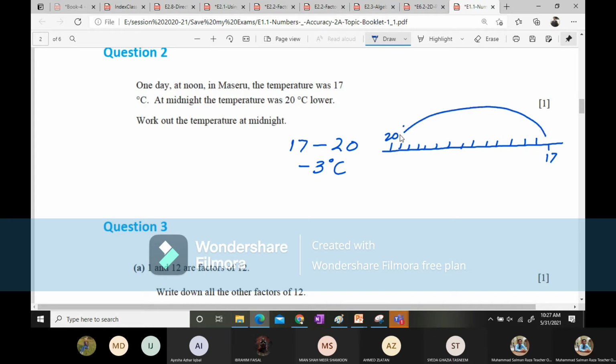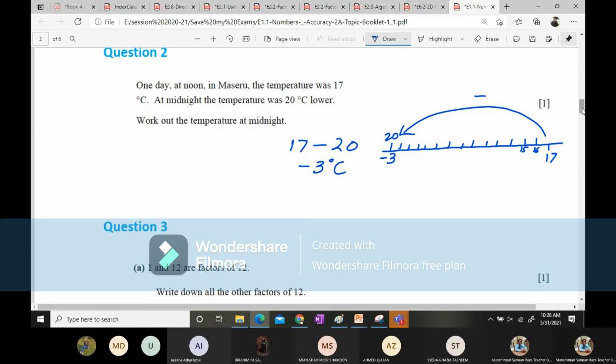So dropped means a minus sign. When 17 drops 1, it gives you 16, it drops 2, it gives you 15. So when it drops 20, it is going to give you minus 3. So the answer is minus 3 degrees Celsius.